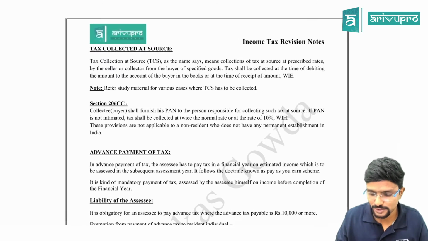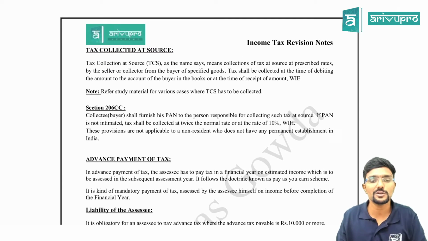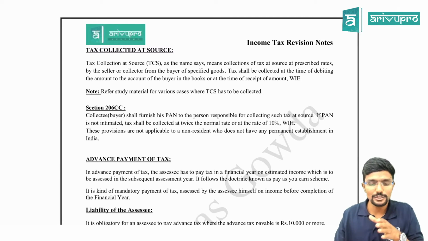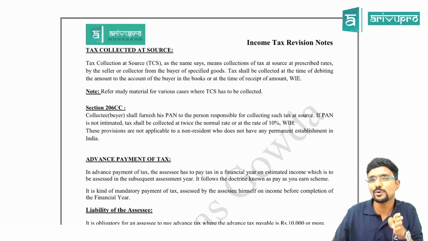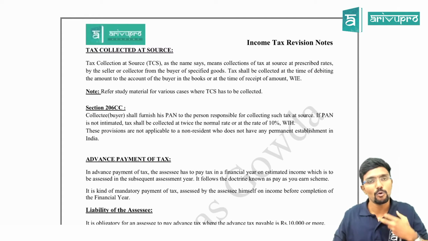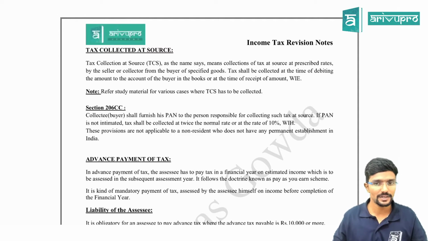Next, tax collected at source. I have not included everything in detail here, only the concept. Tax collection at source, as the name says, has to be collected by the seller of some goods or services from the buyer. The seller will collect whatever sale consideration is there, and over and above that, he has to collect something called TCS. TCS also has different rates like 0.5%, 0.1%, 1%, 2%, 5%, like that. Different rates are there. Agree?